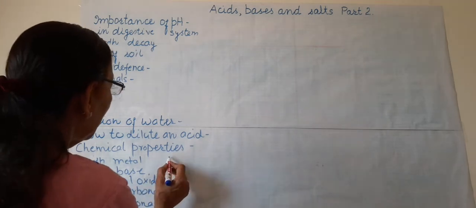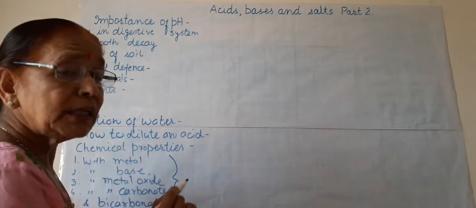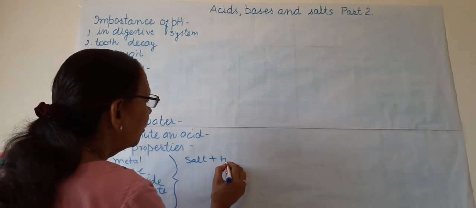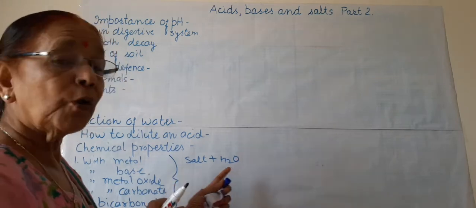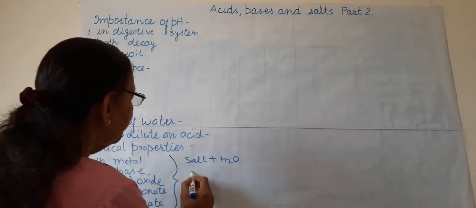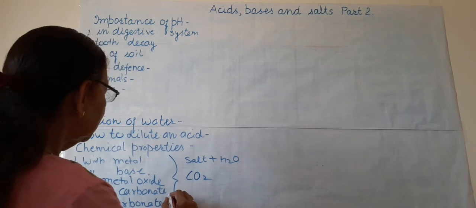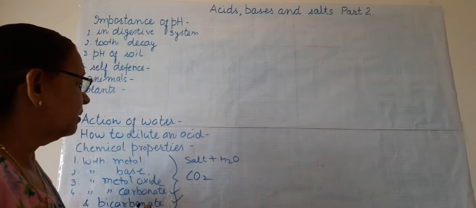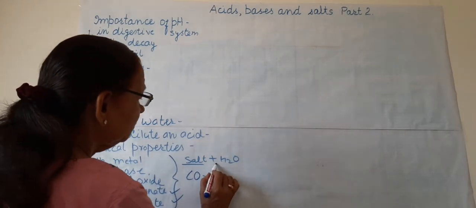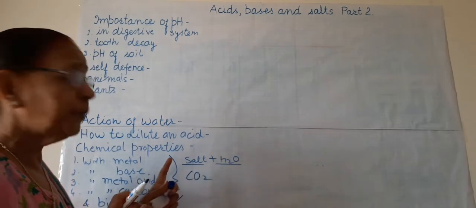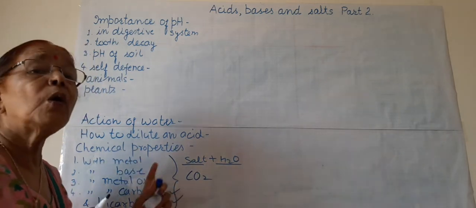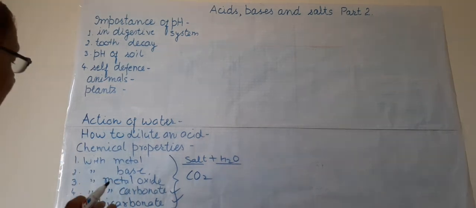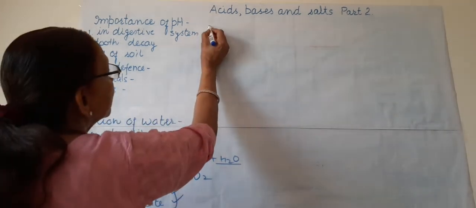One thing you have to remember is that in all these four cases salt and water are produced, and in the last one, carbonate and bicarbonate, even carbon dioxide is produced. So salt and water are produced in all the reactions of acid with base or metal oxide. We will take them one by one.